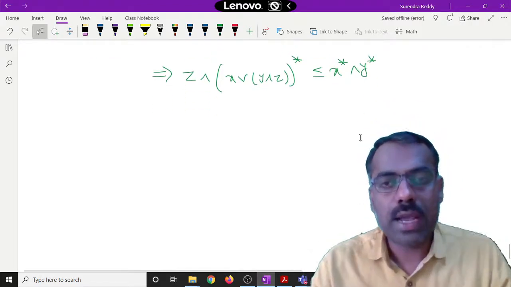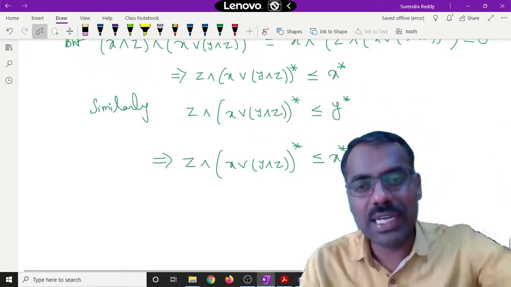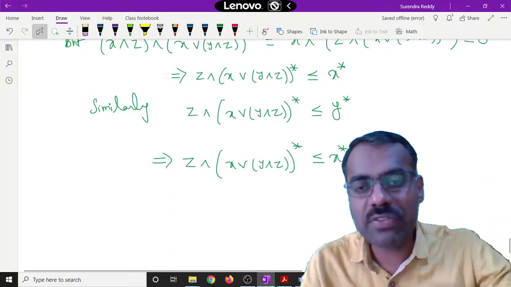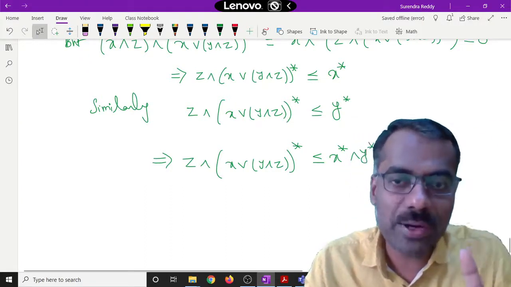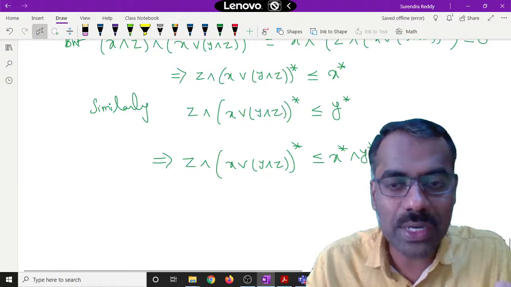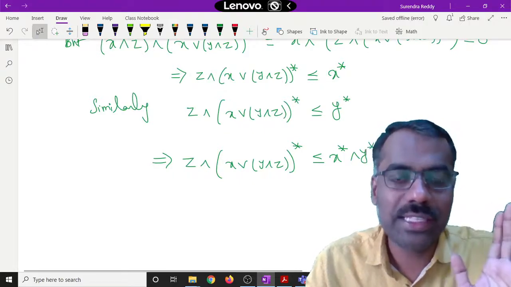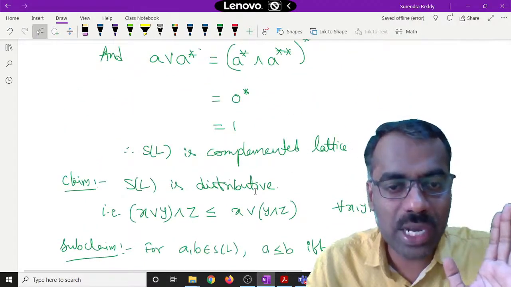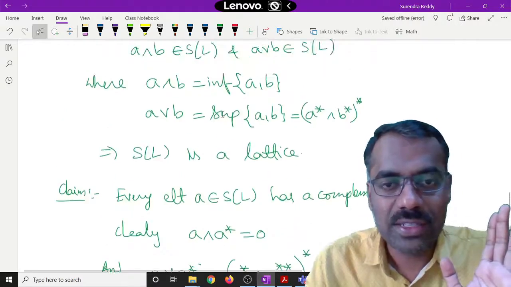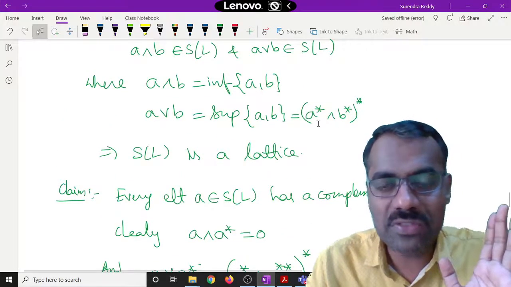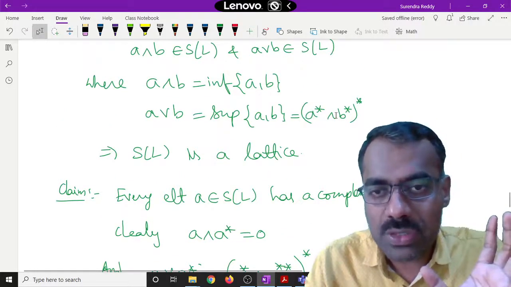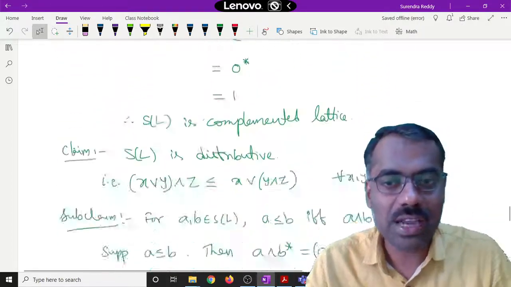Okay. So now, because somehow, see, what we have to get is somehow x star meet y star, then whole star. If we have that, then we can use it as what? X join y. Because of how x join is defined, you can see here a join b is defined as meet of these pseudo complements, then you are taking star of that, right?